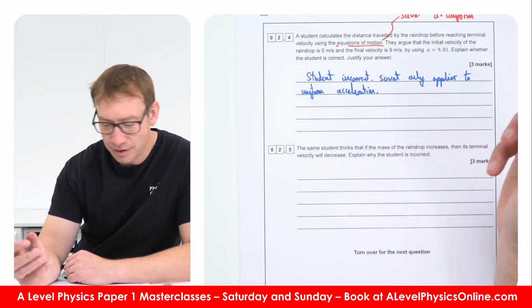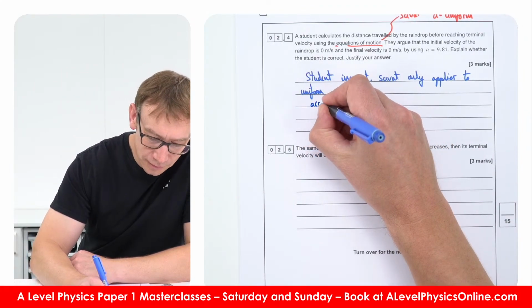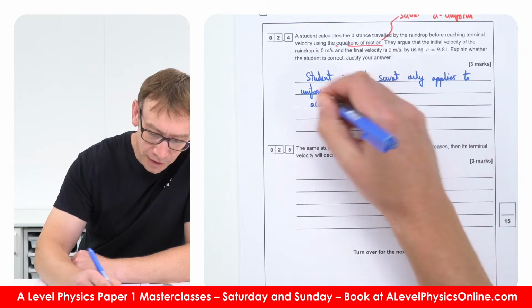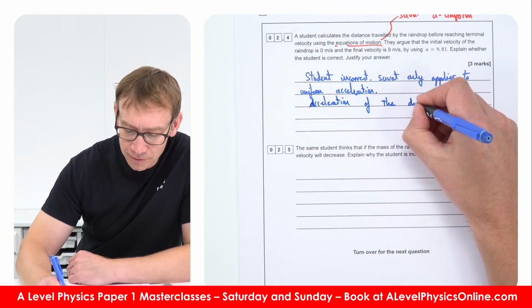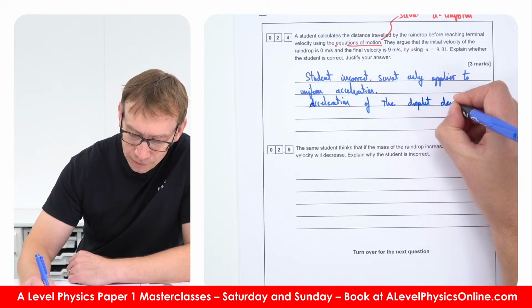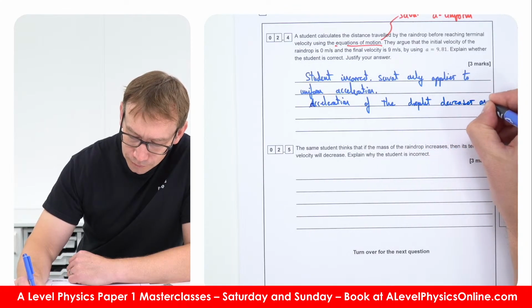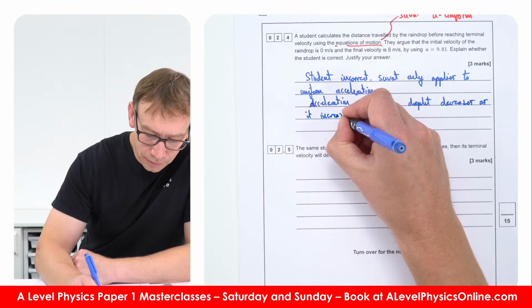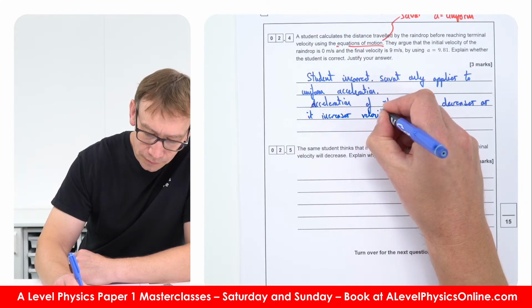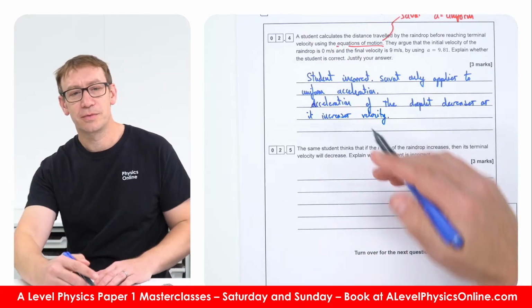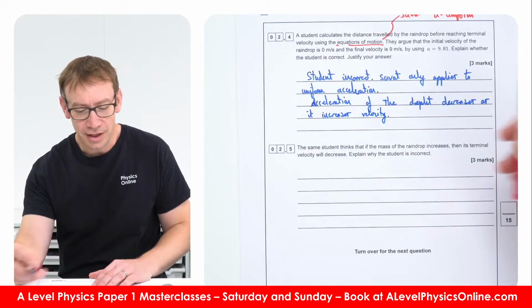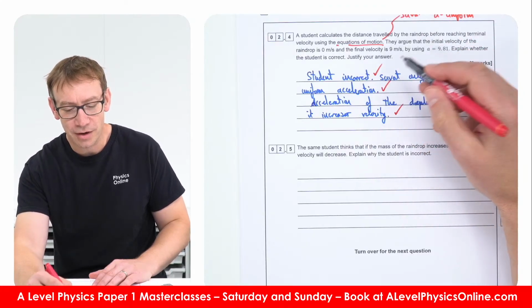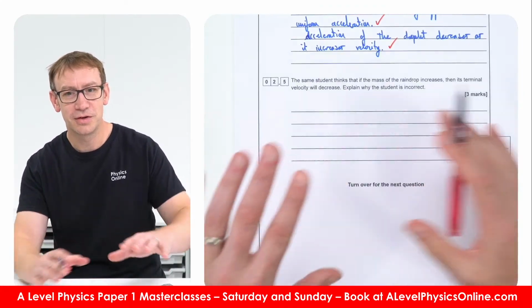And I guess you can say here that the acceleration of the droplet decreases as its velocity increases. And I guess you could then explain how that's related to the resultant force acting on it. So you're going to get something here for stating if they're correct or not, and then a couple of marks for really justifying your answer. But I don't want to do too much writing.